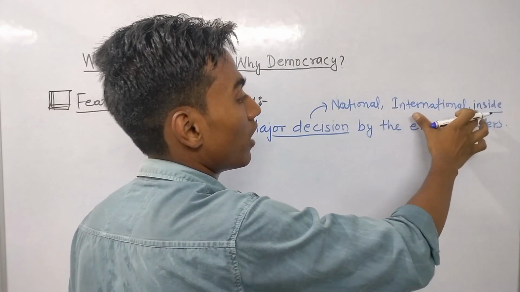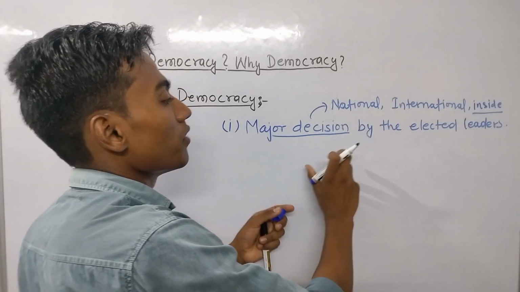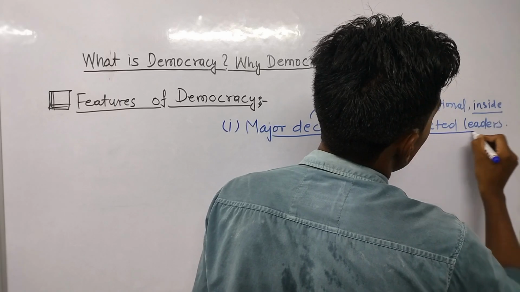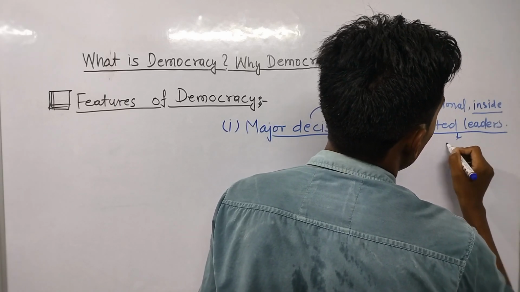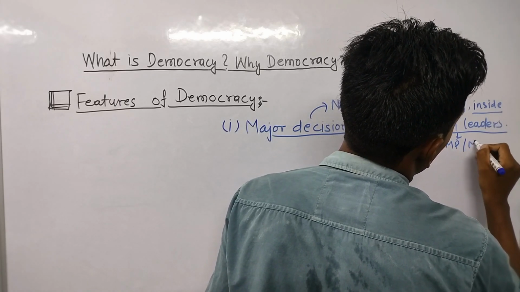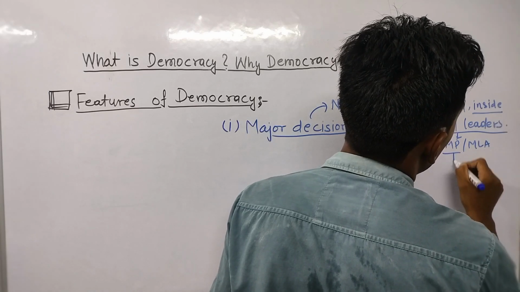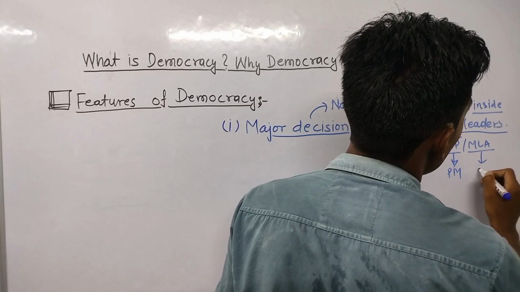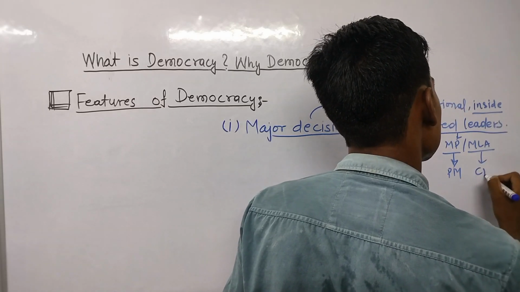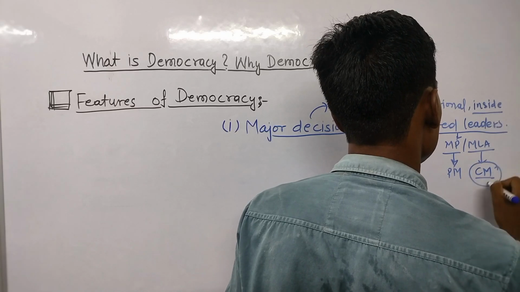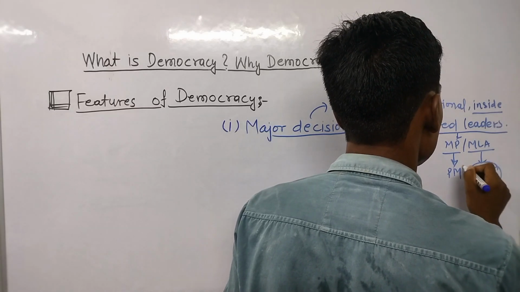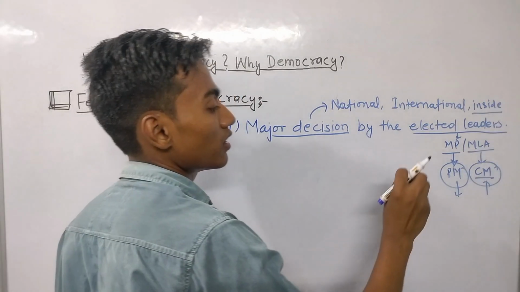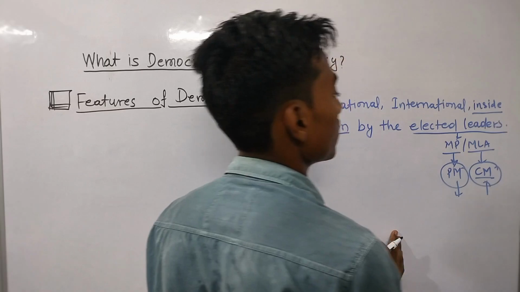All these kinds of affairs will be looked after by the elected leaders. Like in India, the elected leaders are MPs and MLAs, who will in future be the PM, and one of the MLAs will be the CM in future. The CM governs the affairs of the state, and the PM governs the affairs of the entire country.